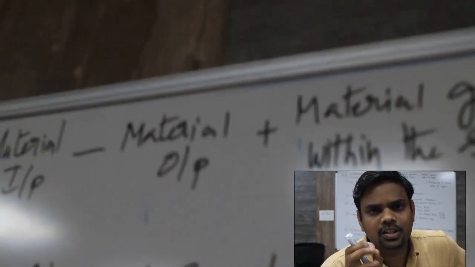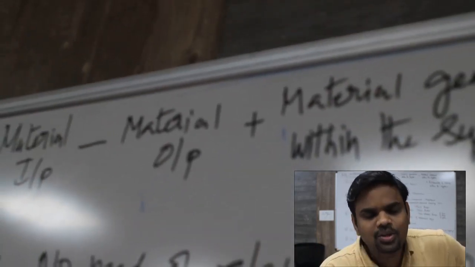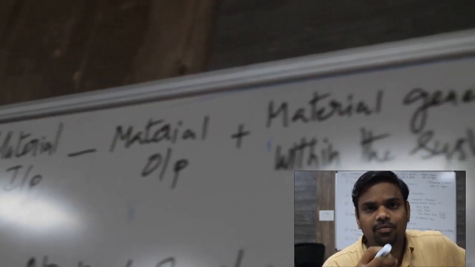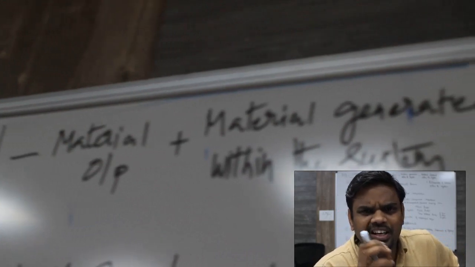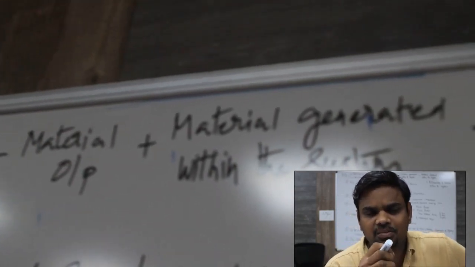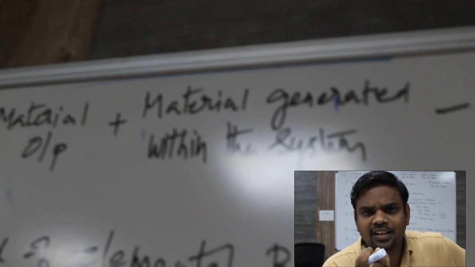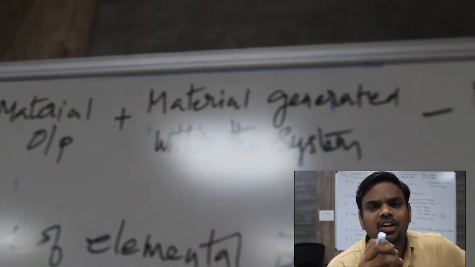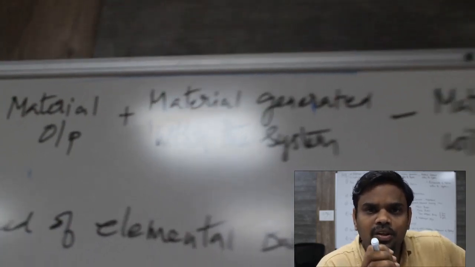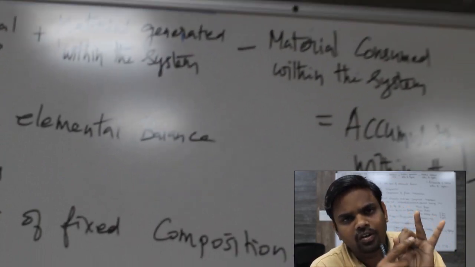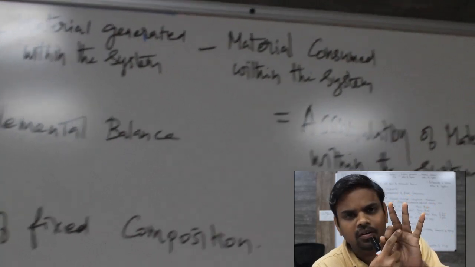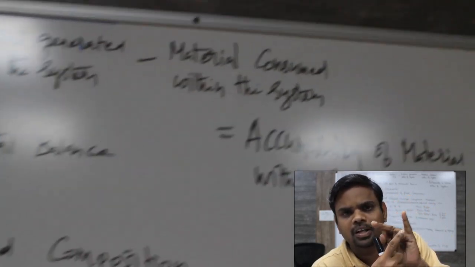So input minus output, plus, during the course of the reaction or during the operation, how much material is generated within the system. Or, for example, if we see a reactant, how much it is consumed, right? How much it has disappeared. So we have to consider how much material is consumed within the system. So we have material input, material output, material formed within the system, and these three terms: material input is plus, material output is minus.